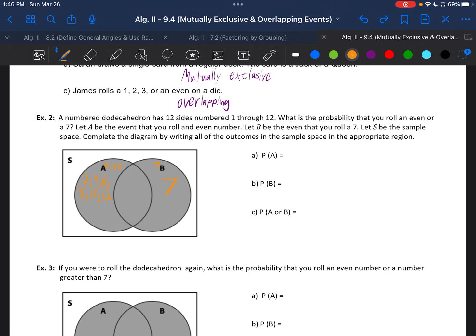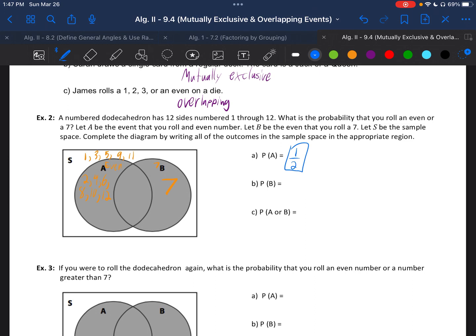And then our other numbers in the sample space: we have 1, 3, 5, 9, and 11 that are not a part of event A or event B. They are not even and they're not 7, but they are still possible outcomes on the die. So we can use this to visually help us see the probability of event A happening, the probability of it being even. So we see here there's 6 options out of the 12. So 6 over 12 is the same thing as 1 over 2. So it's going to happen half the time.